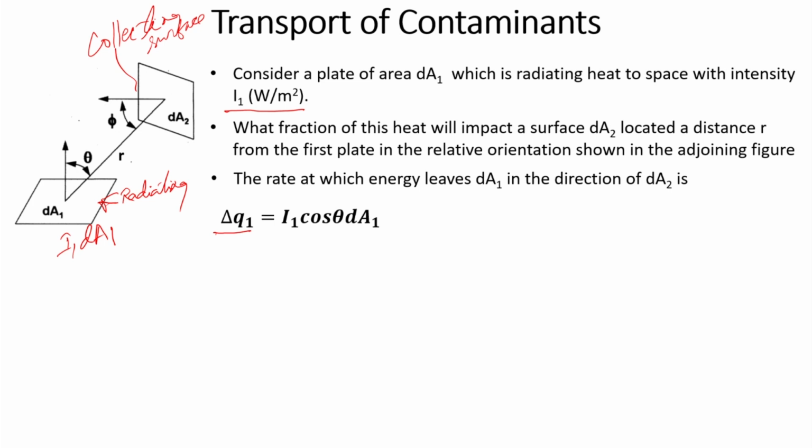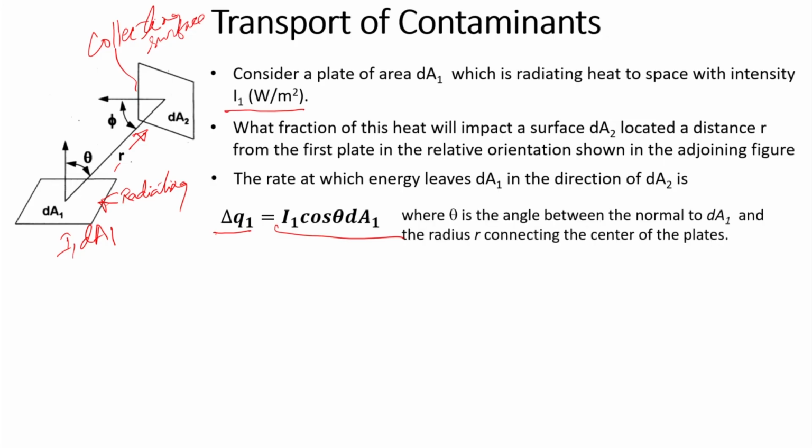In the direction of the surface, that component is obtained by multiplying by cos theta. If you consider a position vector along r, this is the energy radiated in this direction. So, this is given by this expression, basically the component in the direction of r of I1 dA1. We already said what theta and phi are.